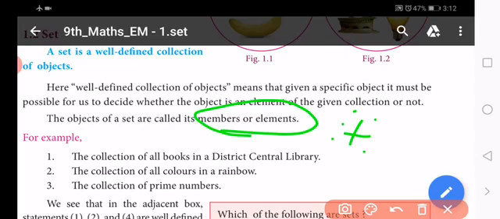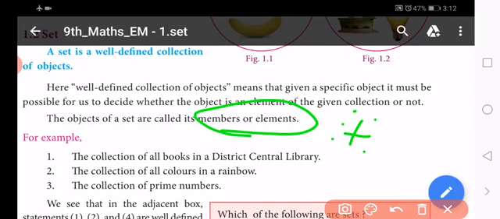So if students form any group, a group which contains 10 students, then each student is named as a member or element in that group.